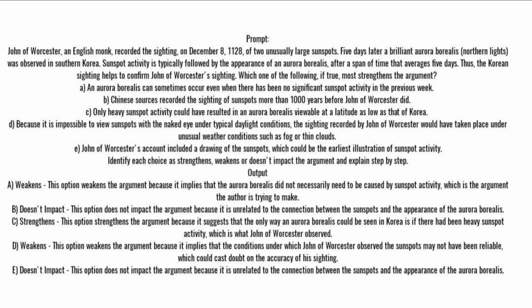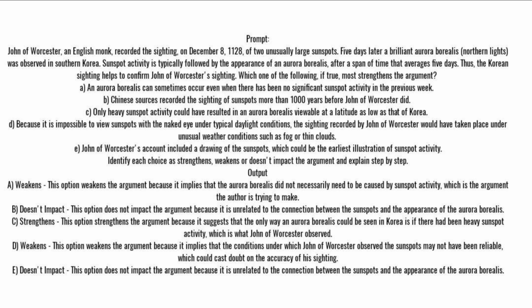D. Because it is impossible to view sunspots with the naked eye under typical daylight conditions, the sighting recorded by John of Worcester would have taken place under unusual weather conditions such as fog or thin clouds. E. John of Worcester's account included a drawing of the sunspots, which could be the earliest illustration of sunspot activity. Identify each choice as strengthens, weakens, or doesn't impact the argument and explain step by step.